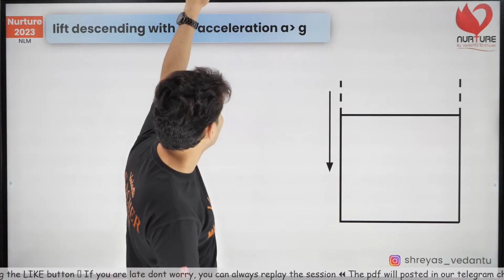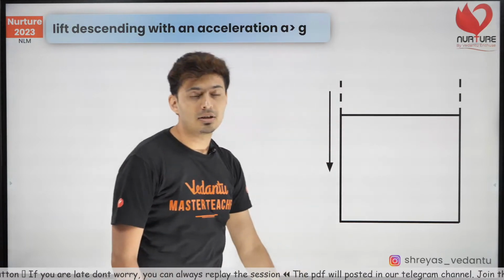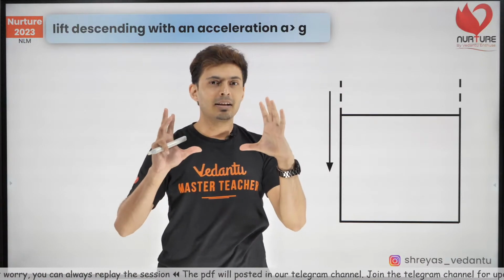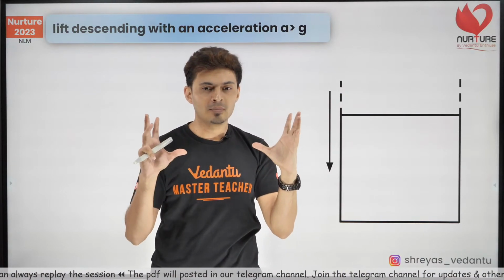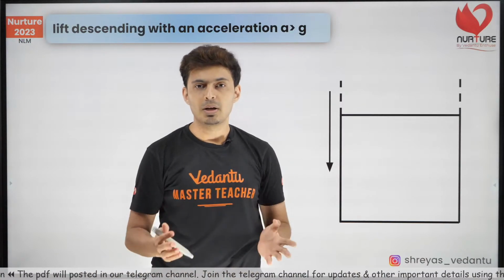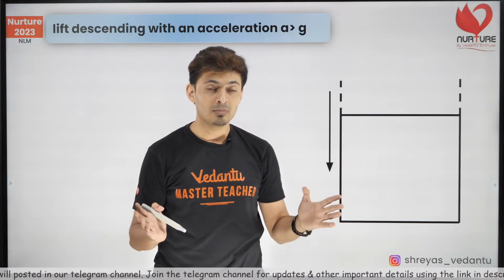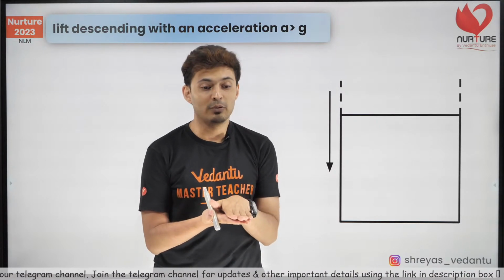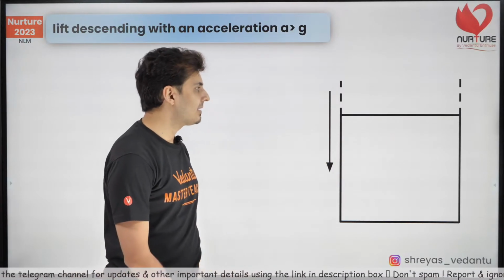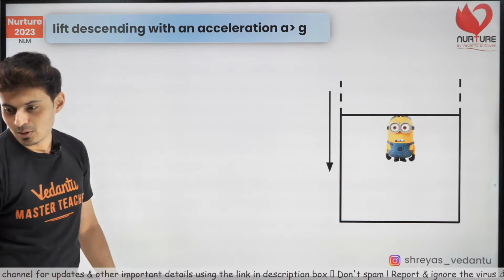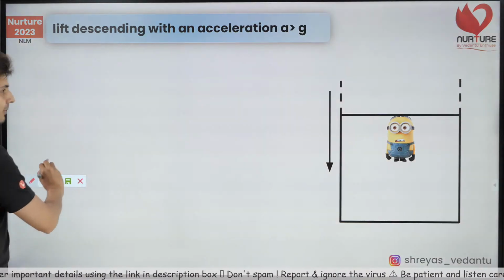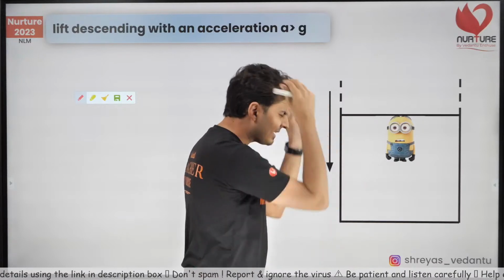What if the lift decides to accelerate more than the acceleration due to gravity? That is ridiculous. I mean, the lift is like, hey, acceleration due to gravity is 9.8 or 10. I will accelerate at 14 meters per second square. कुछ ज़्यादा ही पैरों तले ज़मीन खिसक गई. Meaning, your feet will be off the ground. Literally, in fact, the Pandu is going to bang his head on the top, truly. And the reason for that is because the lift is accelerating more.